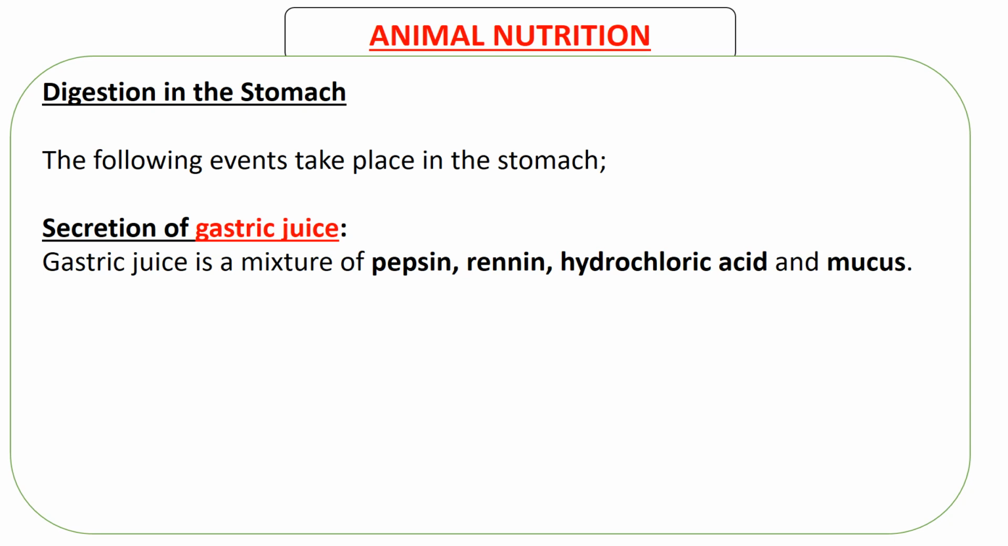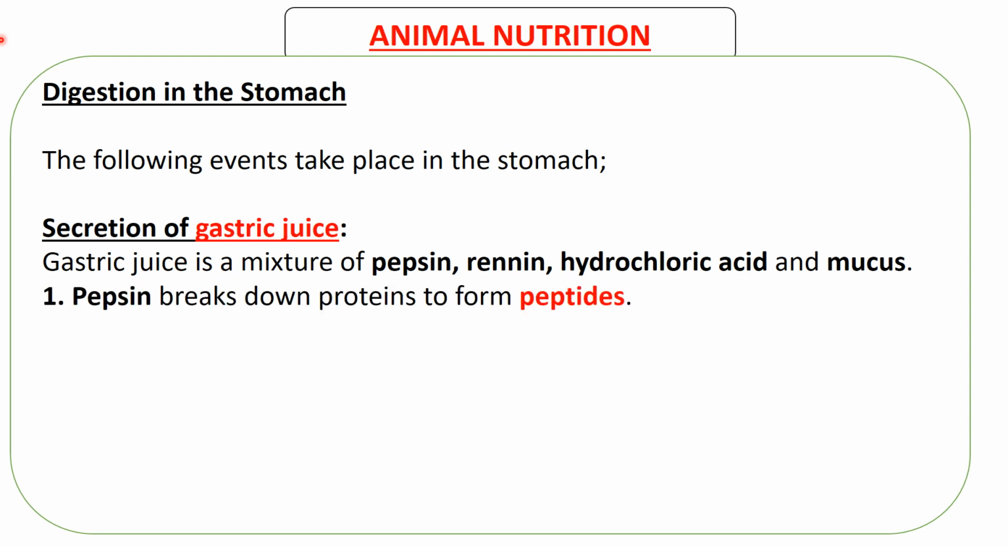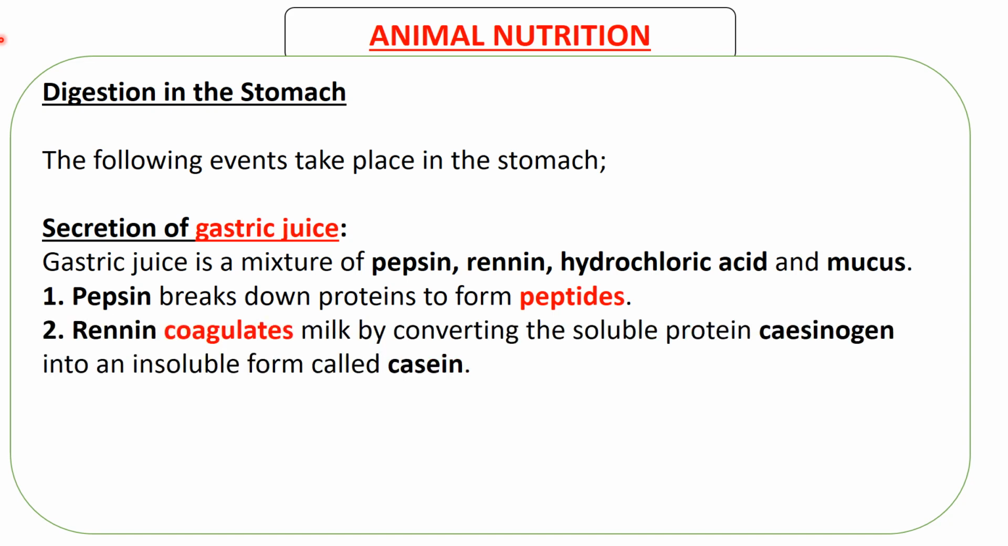In the mouth, we have saliva. In the stomach, we have gastric juice. Okay? So what do each of these do? We're going to start with pepsin. Pepsin breaks down proteins to form peptides. Peptides are smaller proteins, just a few amino acids put together. Remember, the building blocks of proteins are amino acids. So just a few amino acids, you have the peptide. So pepsin breaks down proteins to form peptides.